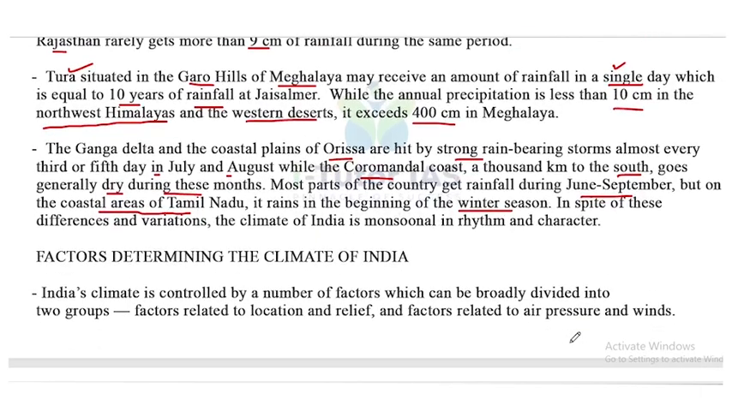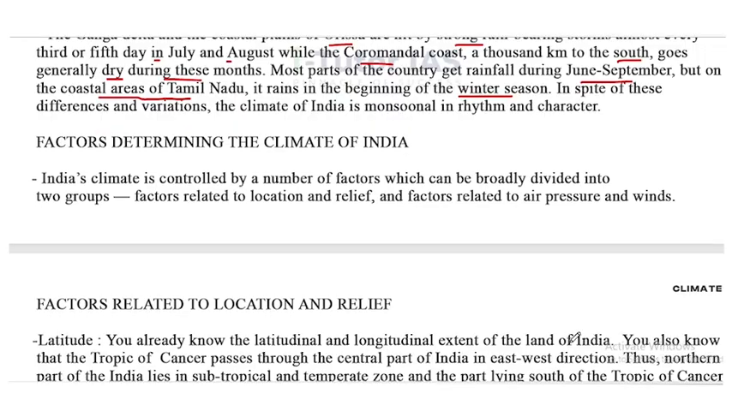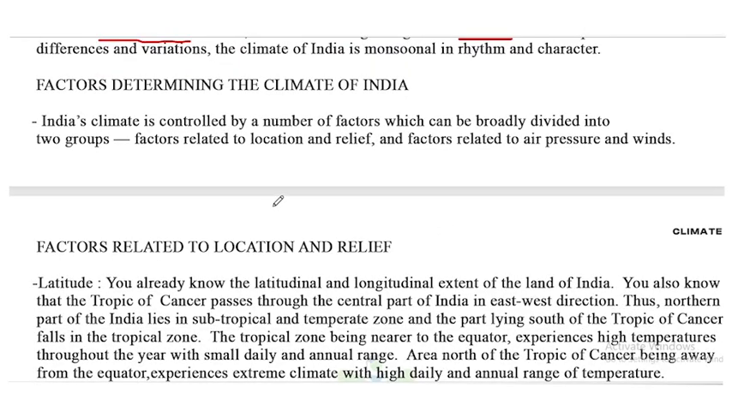Now, factors determining the climate of India. India's climate is controlled by a number of factors which can be broadly divided into two groups: the factors related to location and relief, and the factors related to air pressure and winds. So these are the two groups of factors which affect the Indian climate. First one, location and relief. Next one, the factors related to air pressure and winds.